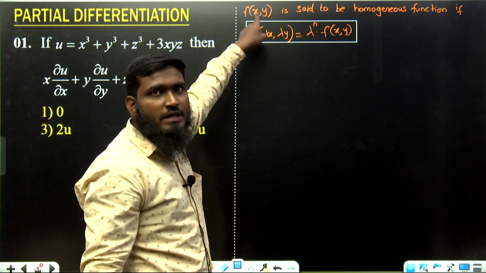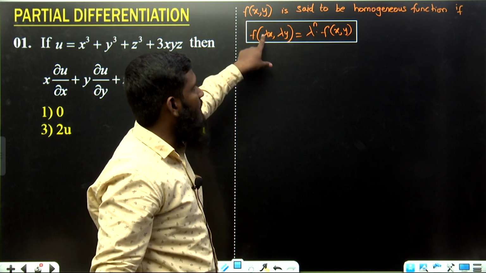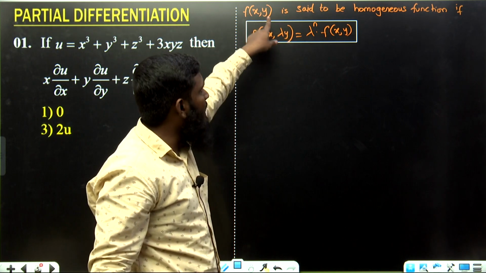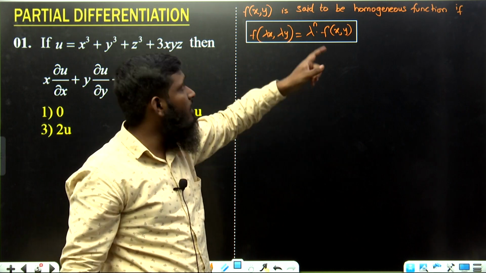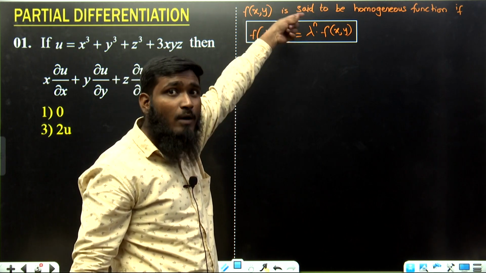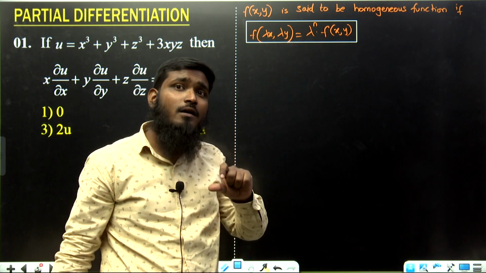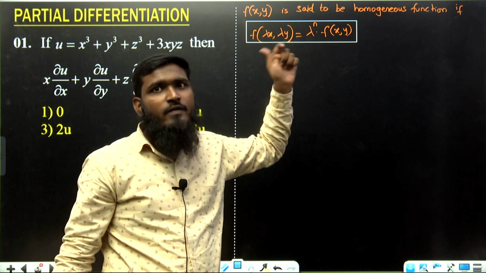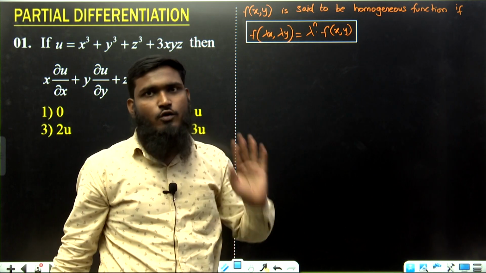Whatever the function we have with variables x and y, in the place of x we write lambda x, and in the place of y we write lambda y. After substituting that, we write it in the form of lambda power n into f of x comma y. If we are able to write that form, then it is a homogeneous function. If you can't write that form, then it is not a homogeneous function.